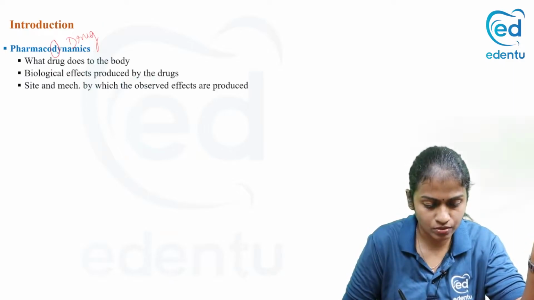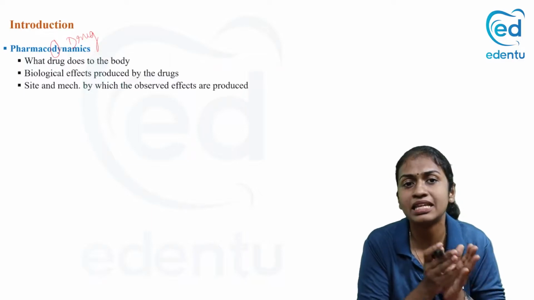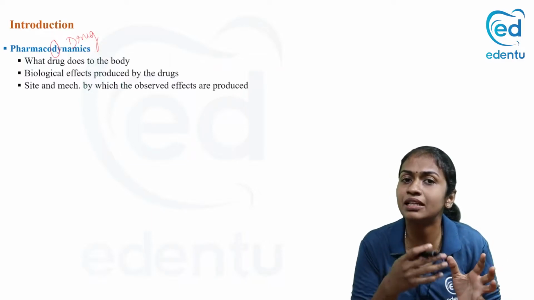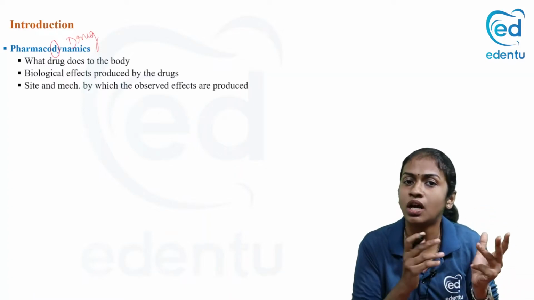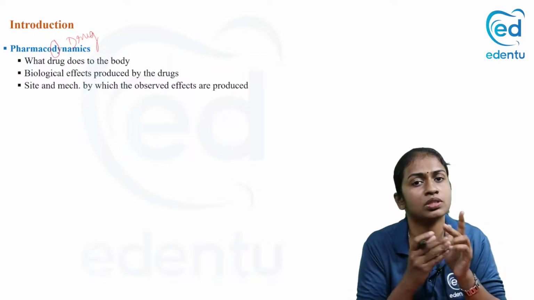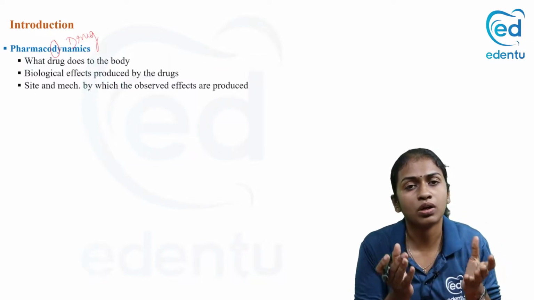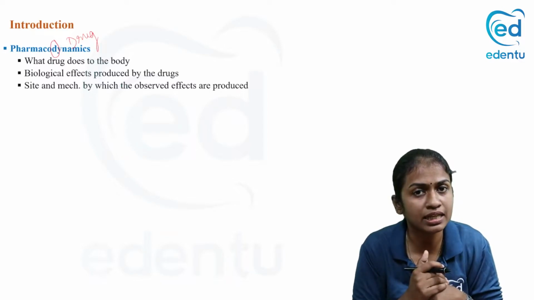I hope these terms are clear: what is meant by pharmacokinetics and pharmacodynamics. We'll see a little bit more in detail in the next classes. Pharmacokinetics: how does the drug get absorbed? How does it get distributed? What is meant by volume of distribution? What are the different methods by which the drug gets metabolized? How is it getting excreted?